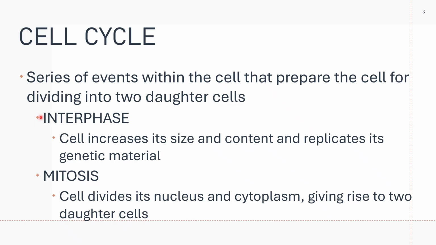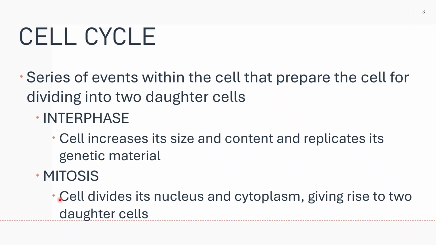In interphase, the cell increases its size and content and replicates its genetic material. In interphase, everything should be doubled. The size of the cell will increase, and the contents of the cell should be doubled, and these doubled contents should be equally distributed in the daughter cells. You have your mitosis.